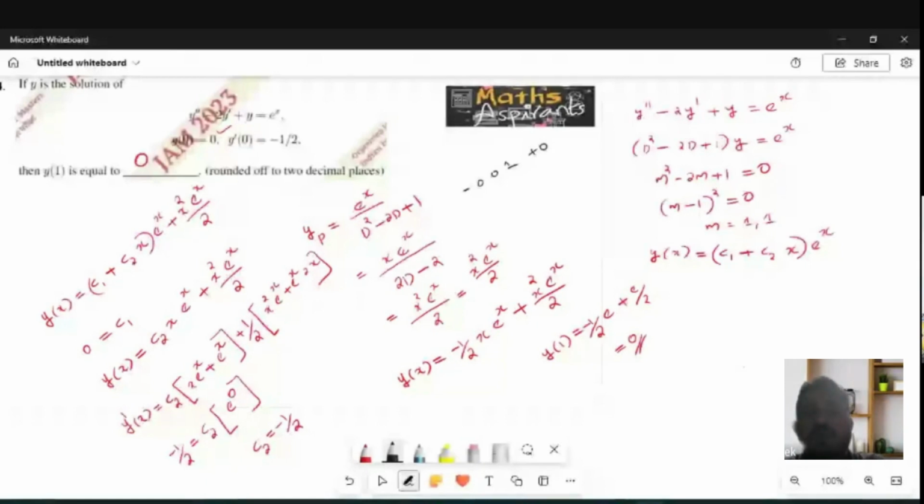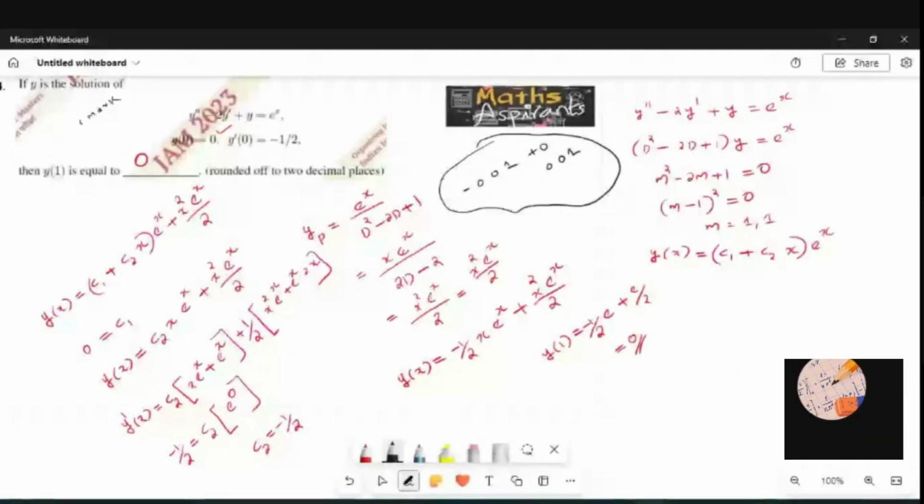Of course, accurately you can give the value as 0, so you will get the full mark. I think this is a 1 mark question, so numerical type 1 mark. Clear? Yes or no?